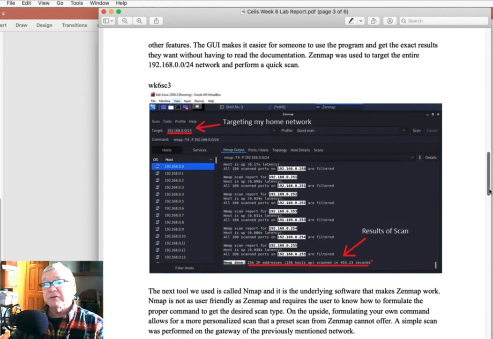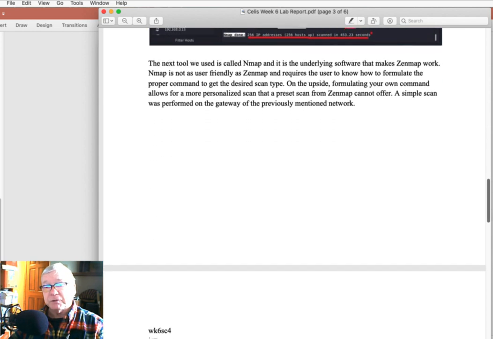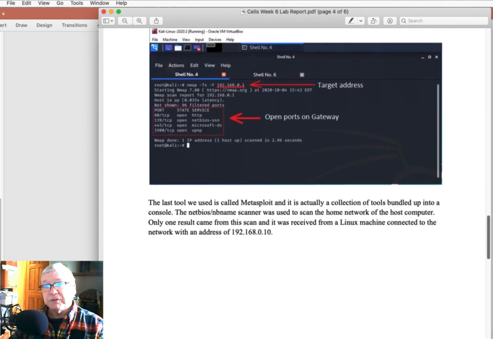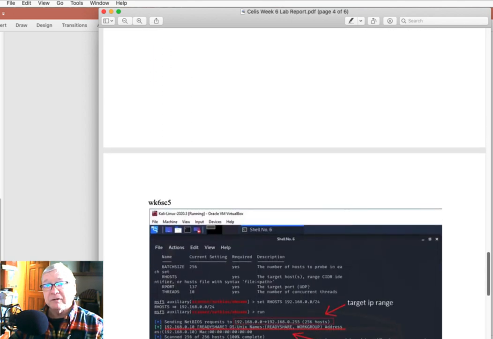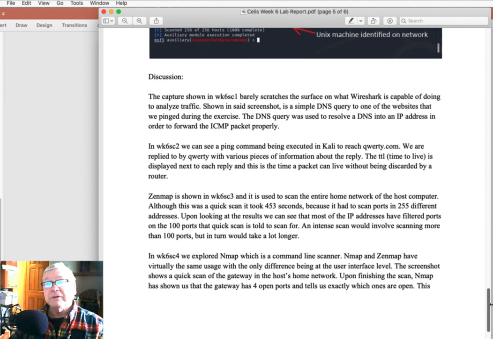So each of the things that was done is documented here. It's described briefly. There's a picture that shows it very clearly, that it's labeled. And then when we get down here to the discussion, each of those pictures can be referenced. So capture shows this, and a screenshot. Now, it doesn't say which screenshot. It doesn't say figure 1 here.